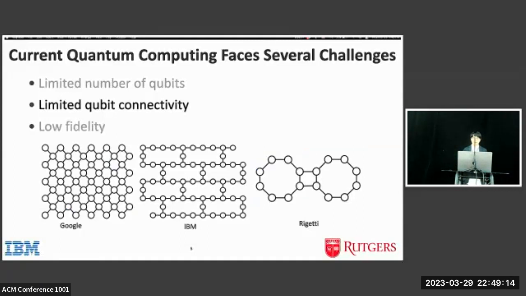For example, here are 3 machines from IBM, Google, and Eddy. And for those machines, any 2 qubit gate has to be executed on 2 connected physical qubits. So in order to run a quantum circuit in those machines, we have to insert a large number of swap gates, leading to significant execution time overhead.